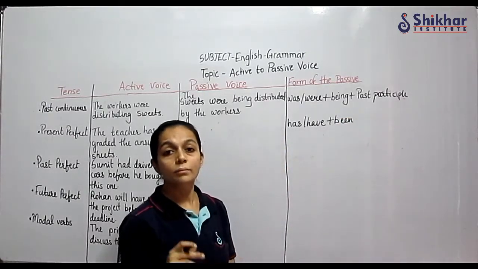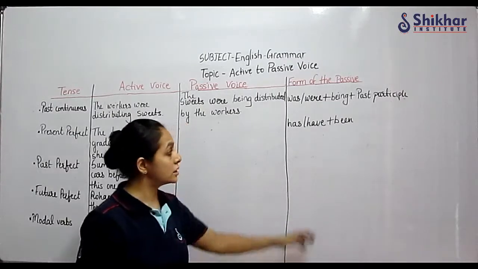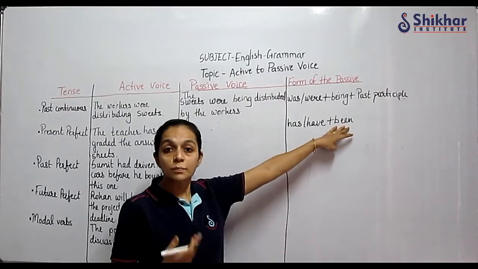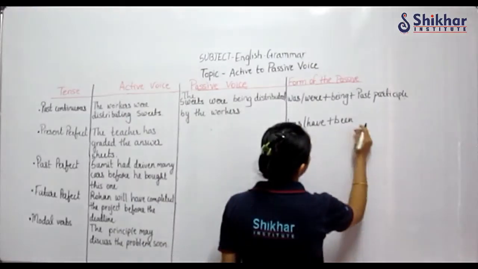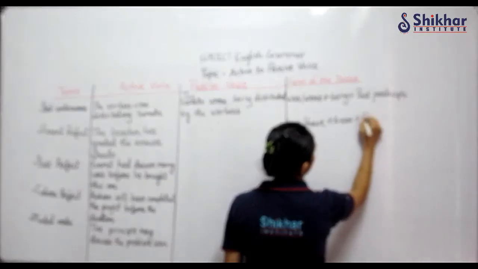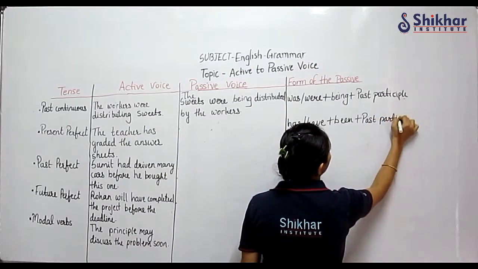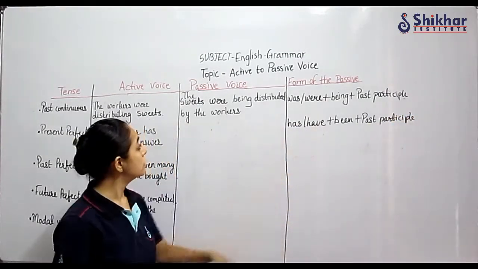To be form been. Here we have written being because it was in continuous tense, ing form. Here in present perfect tense, we have to write been. Has or have plus been plus past participle form of the verb.